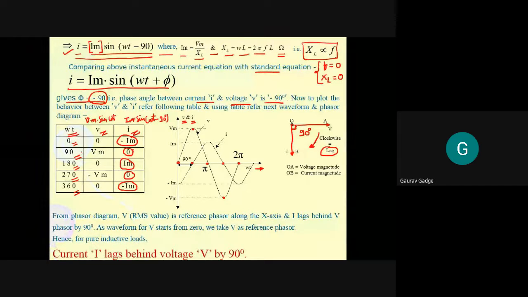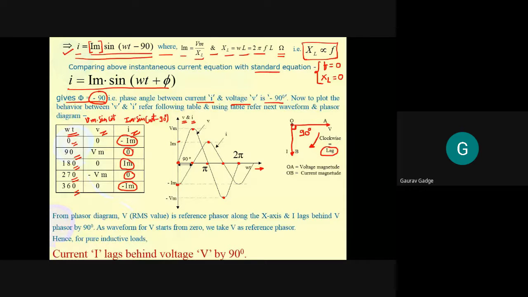Now for current. When omega t is 0, what is the value of current? It is minus Im. For 90 degree, the current is 0. For 180 degree, the current is positive maximum.